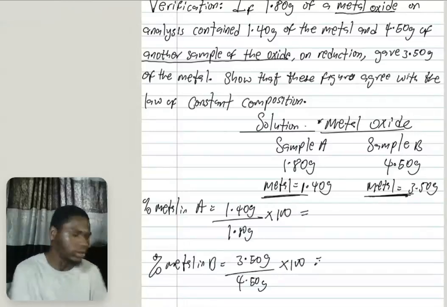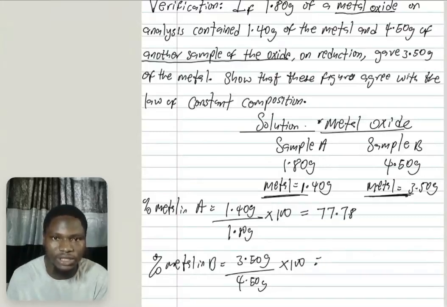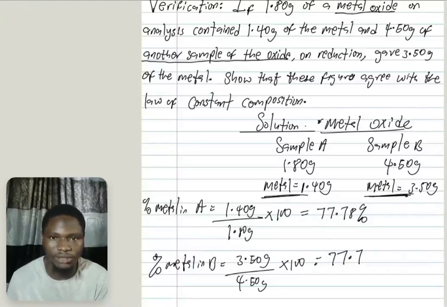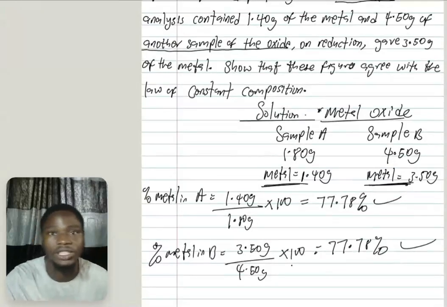So what would this give us? Please get your calculator ready. I have 1.40 divided by 1.8, multiplied by 100, which gives 77.78%. And secondly, here I have 3.5 divided by 4.5, then times 100, which gives 77.78%. You can see, since the percentages of the metal are the same, therefore the law of definite proportion is obeyed.